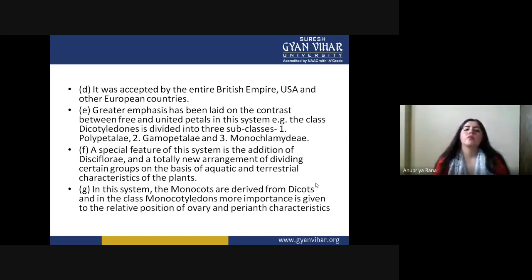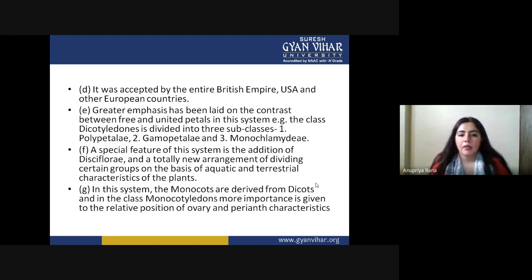Free petals, we call polypetalae; fused petals, gamopetalae; and no petals at all, monochlamydeae. Next, a special feature of the system is the addition of a new arrangement of dividing certain groups on the basis of aquatic and terrestrial characteristics of the plant. So this is also important.